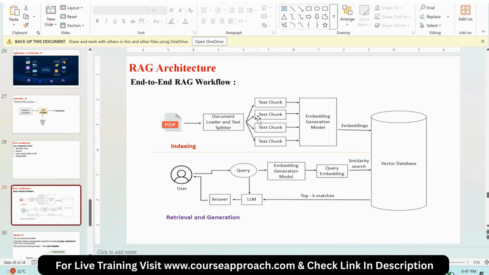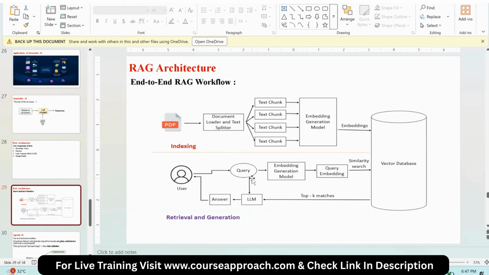This personal data is stored in the vector database. The database is nothing but simple. We are converting this external database or knowledge source, also called private data, into the form of zeros and ones. Why? Because machines can understand only binary language. So I'm storing this information in the form of zeros and ones in the vector database. You can consider this vector database as one large bucket. Now my private data is present in the large bucket.